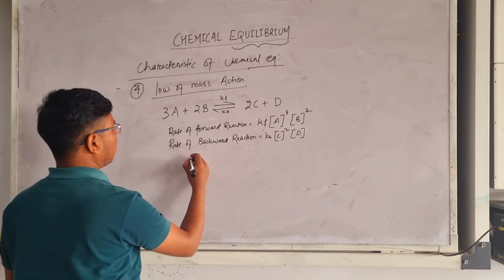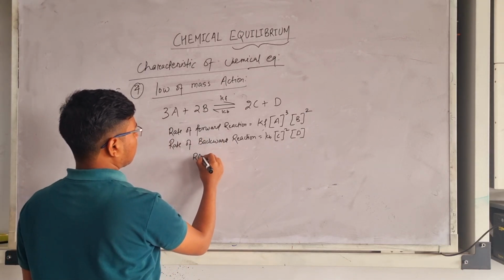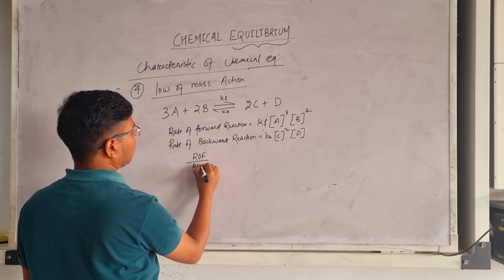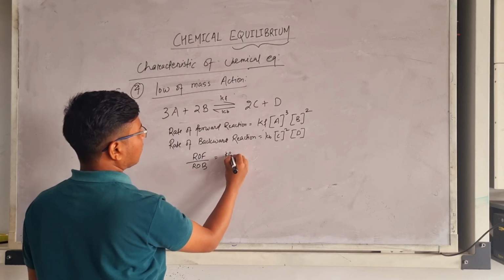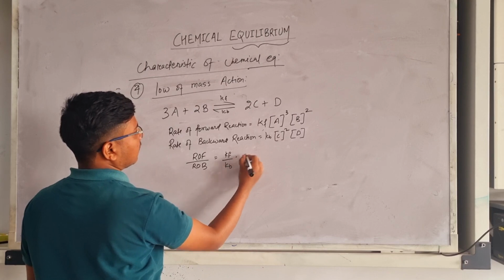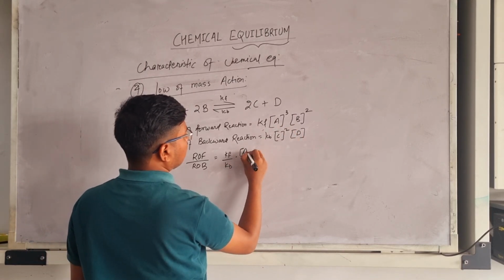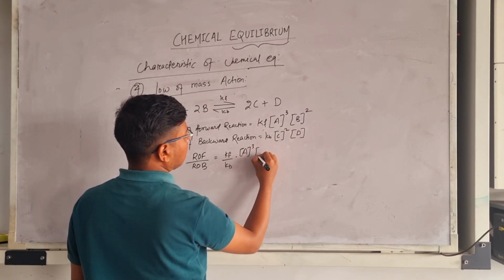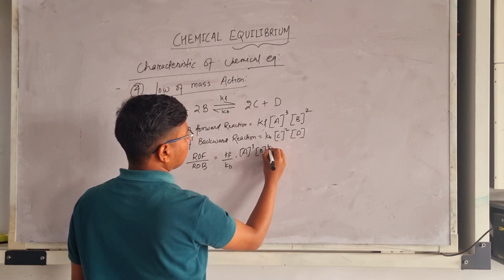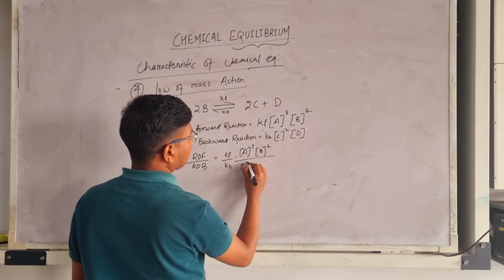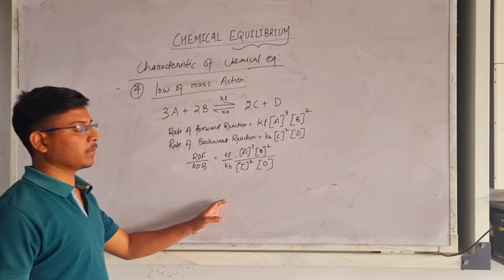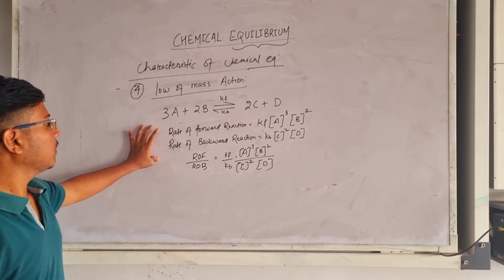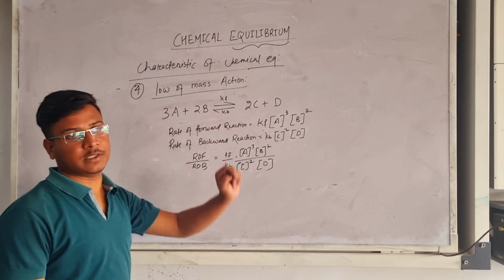Okay, so after dividing we can write that ROF upon ROB equals Kf upon Kb, times the active mass of A to the power 3 and active mass of B to the power 2, over the active mass of C to the power 2 and the active mass of D. So this is the ROF upon ROB for this reaction.